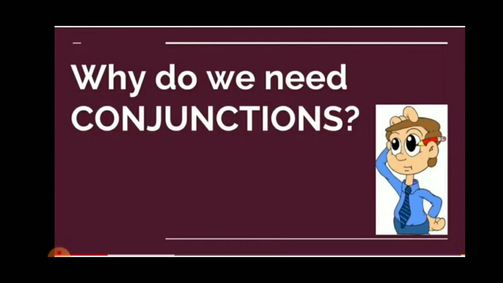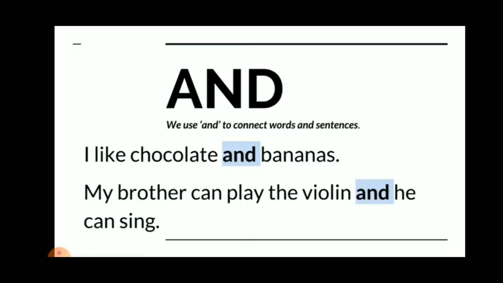Now the question is, why do we need conjunctions? We need conjunctions to join two sentences. For example, and. We use and to connect words and sentences. For example, I like chocolate and bananas. My brother can play the violin and he can sing. Right?